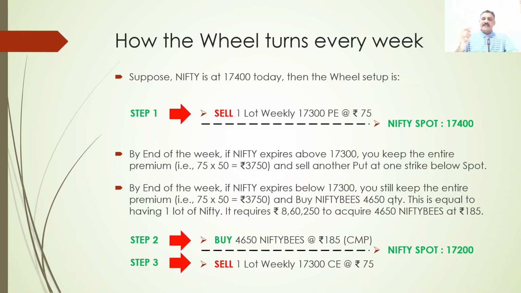Now step 3, against the holding you have, 4650 quantity of Nifty BeES, you are going to sell one lot of the weekly 17,300 call option. Again, the premium might be different, but I am taking it as 75 rupees. So you go and sell the 17,300 weekly call at 75 rupees. Again, you will collect 3750 premium. Okay.